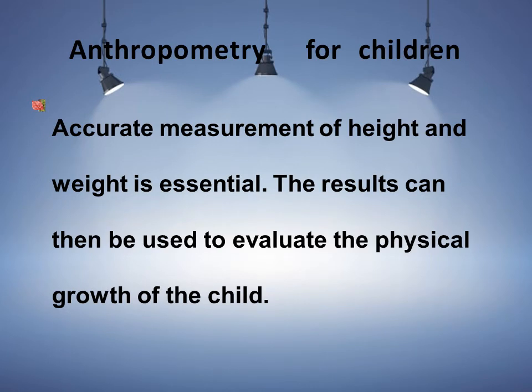Anthropometry for children. Anthropometry for children is the accurate measurement of height and weight, which is very essential to identify the growth and development of the children. The result can then be used to evaluate the physical growth of the child. As I told you, for children, anthropometric measurements are used to evaluate their physical growth and mental development.